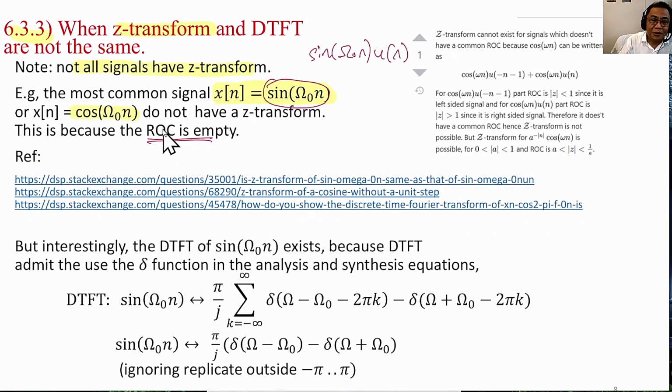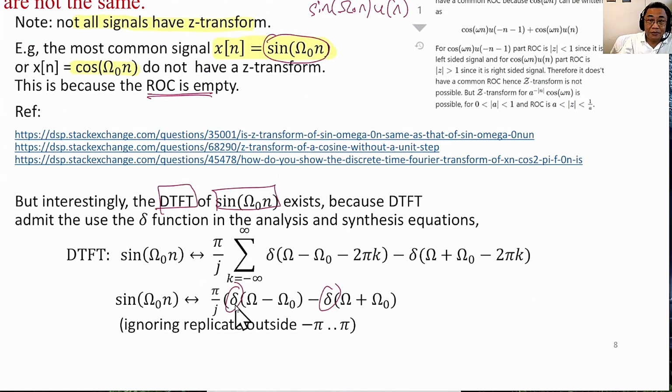Okay, this explains why. And then you must be wondering, if the Z transform of sine omega naught n does not exist, why does the DTFT or DTFS have a Fourier transform of sine omega naught n? The reason is basically that we are going to use the delta. We admit the use of the delta function in the representation of the DTFT and DTFS. Or I should say, we admit the use of the delta function only at the DTFT. In the DTFS, it is only at the particular frequency Ck.